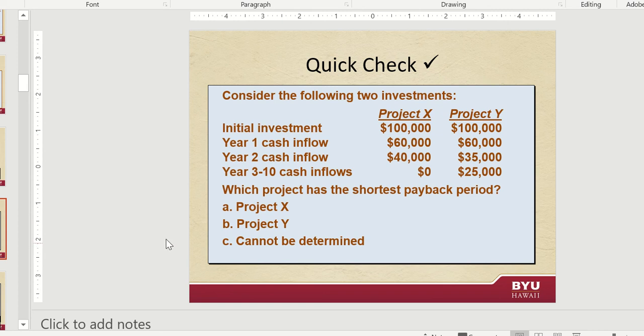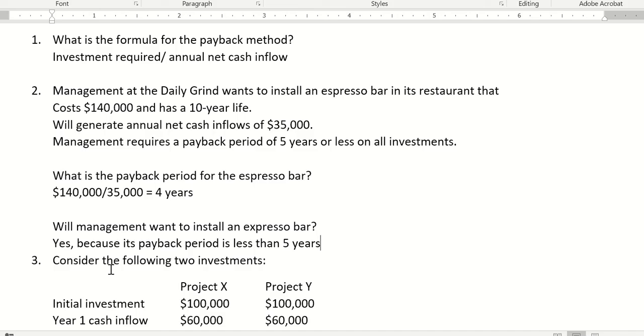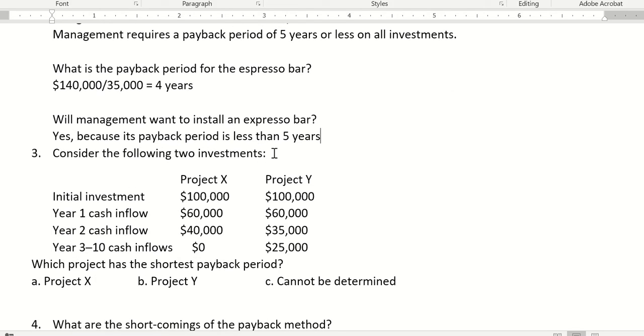Consider the following two investments, Project X and Project Y. Which one has the shortest payback period? These do not have equal cash inflows every year because it's $60,000 one year and $40,000 the next year. So you can't use that initial formula. To solve this one, you start with the initial investment and deduct the cash inflows. You want to overcome 100,000.